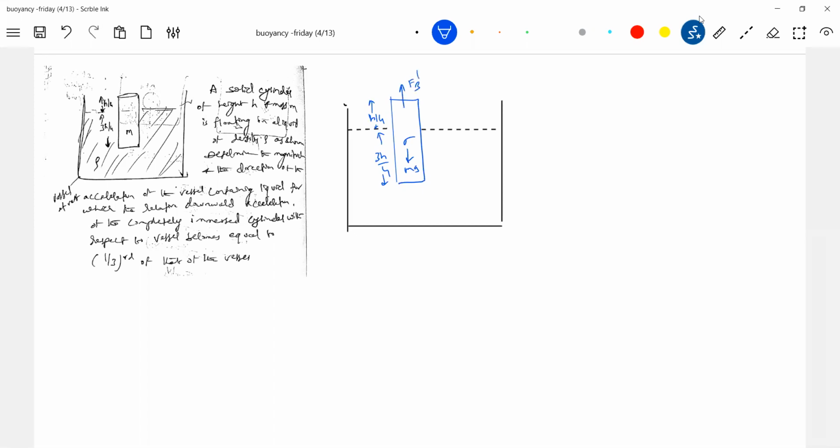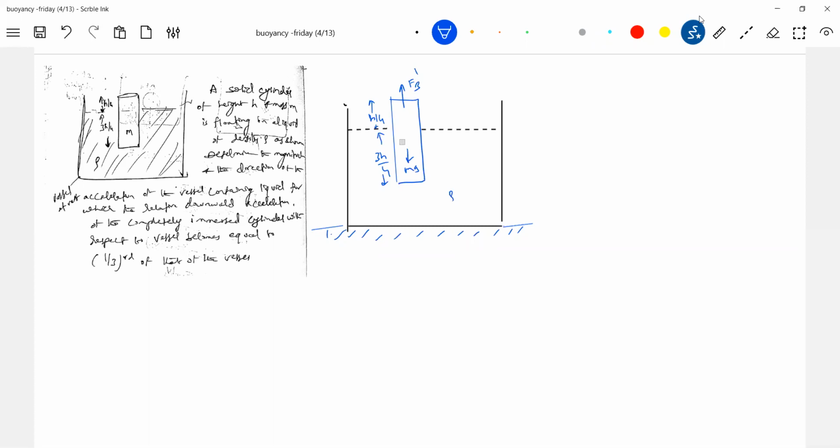Here the buoyant force FB, or FB dash as you call it. The density of the liquid is rho. Initially, what is the state of this? This is at rest. Let V be the total volume.